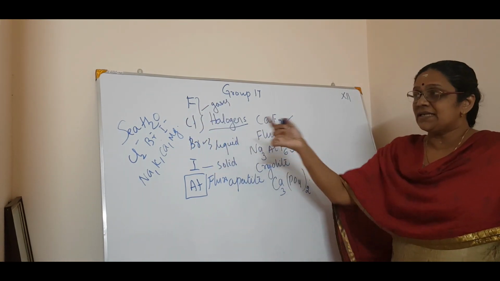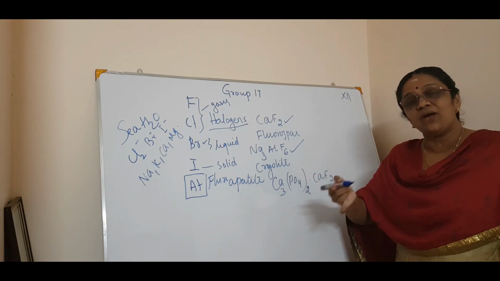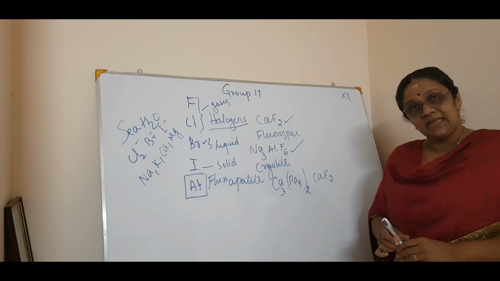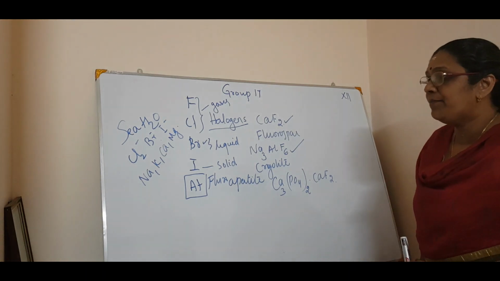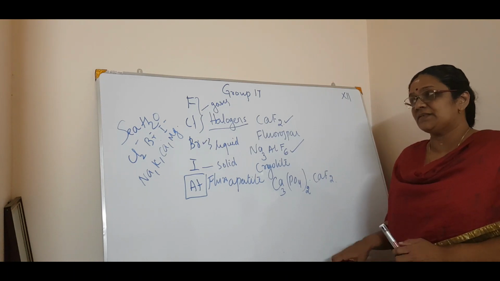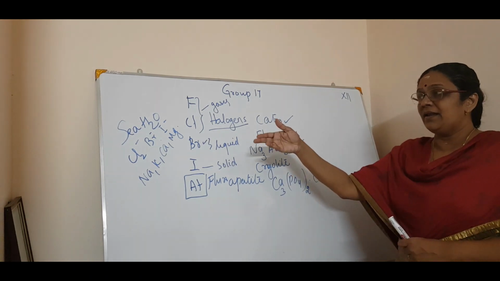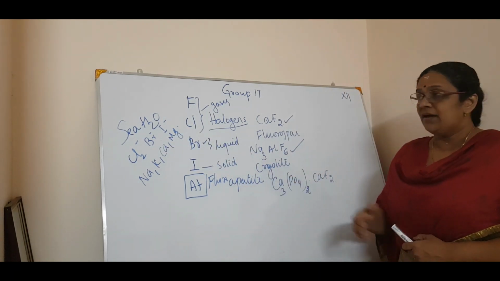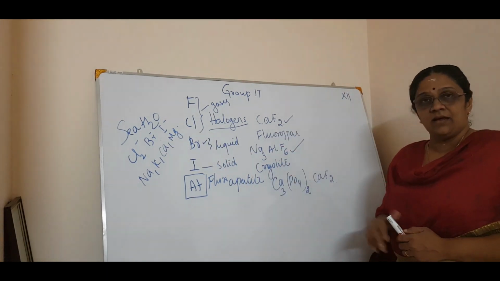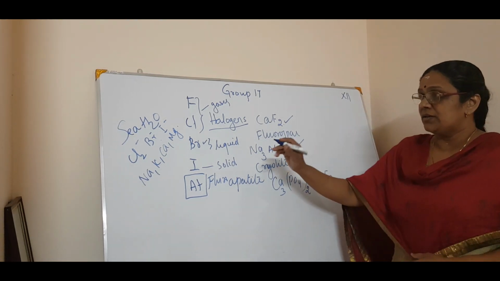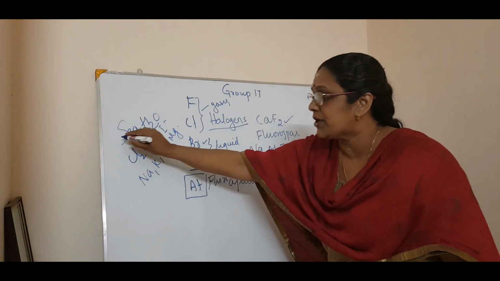That means in seawater, the chloride, bromide and iodide ions are seen along with sodium, potassium, calcium and magnesium ions. So in these cases chlorides, bromides and iodides can be seen, whereas fluorides can be seen in the compounds mentioned earlier.